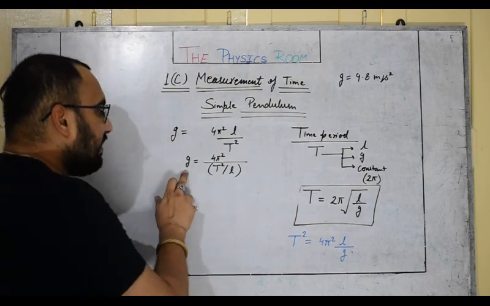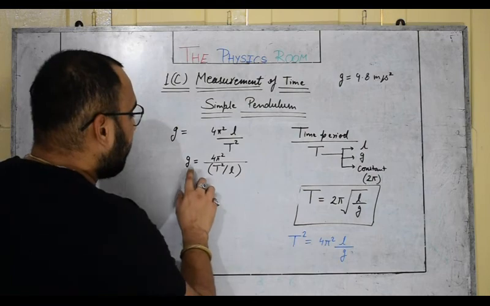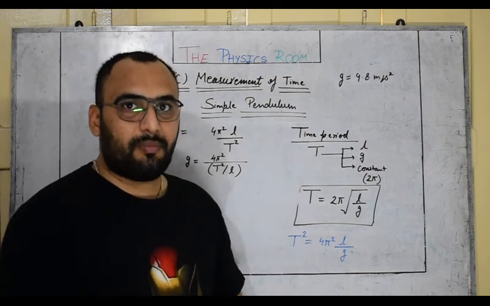So ultimately the value of g simply depends on T square upon L, because we can change the effective length of the pendulum, due to which its time period will also change.